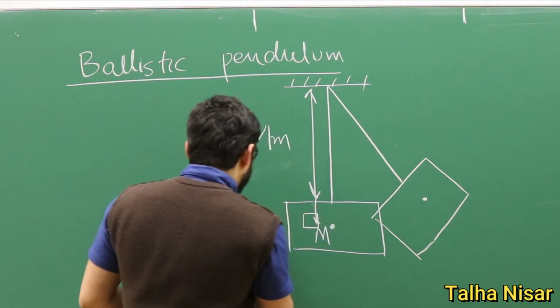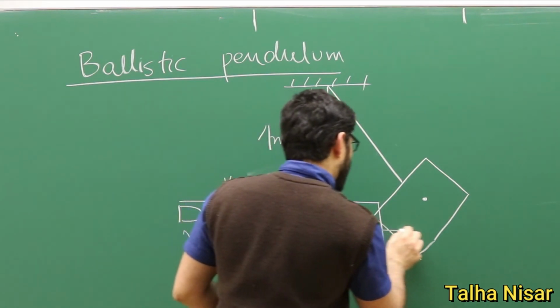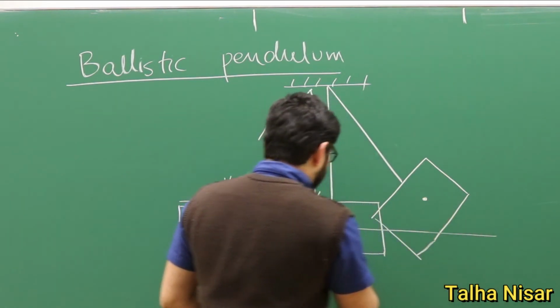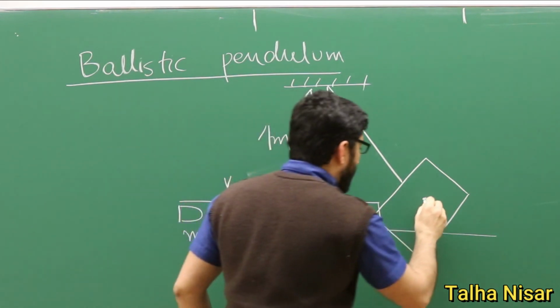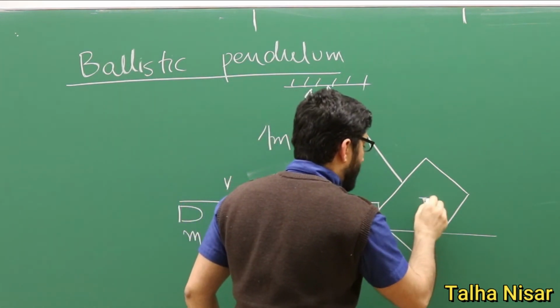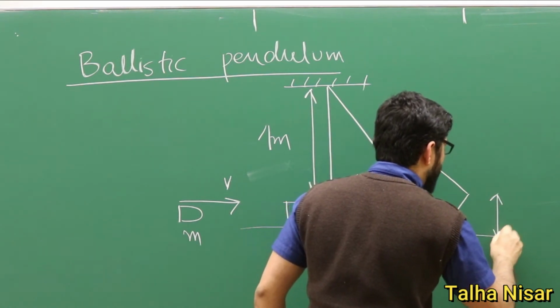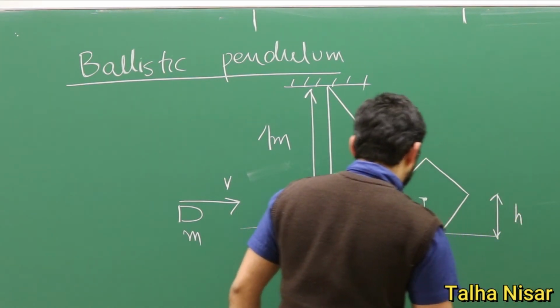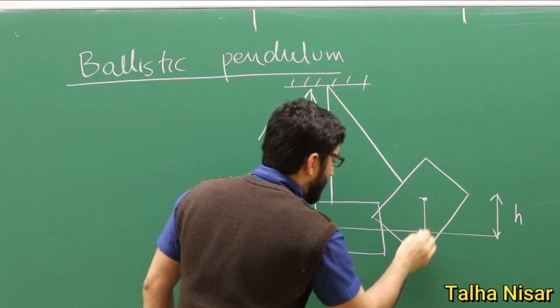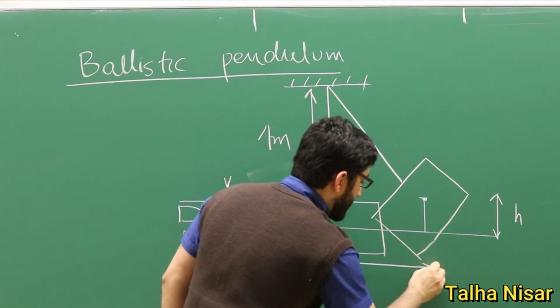And now what we see here is the center of the mass, which is now here. This distance is called h, and this distance here, we represent this one.